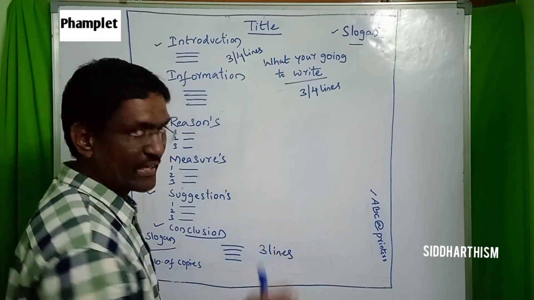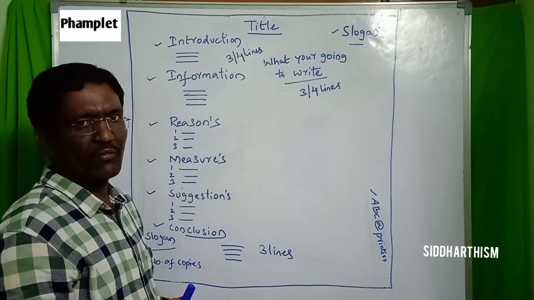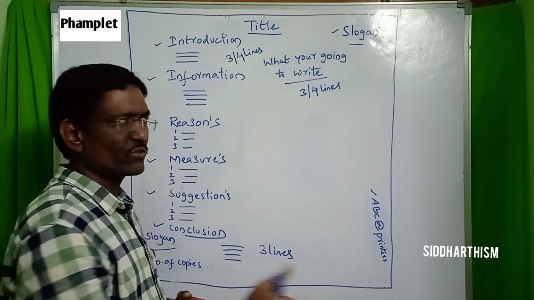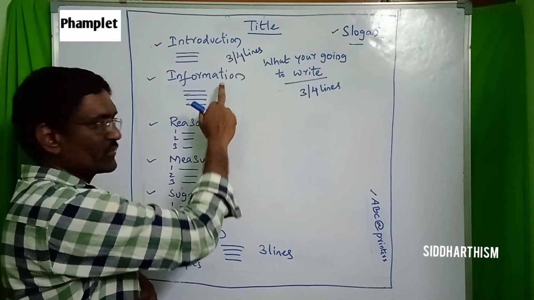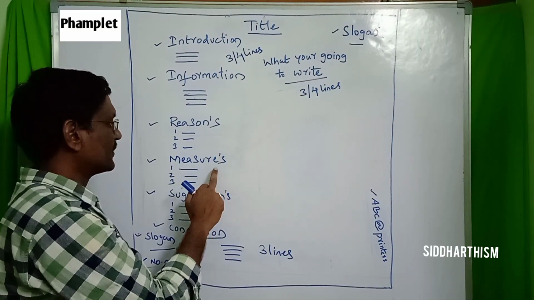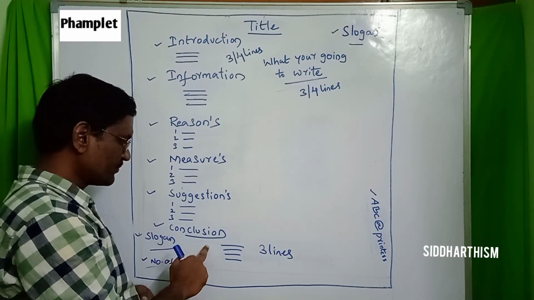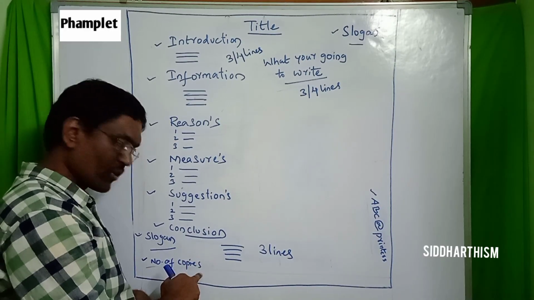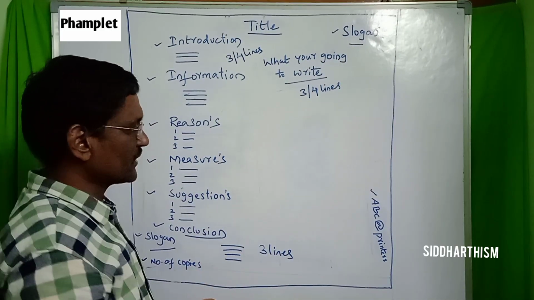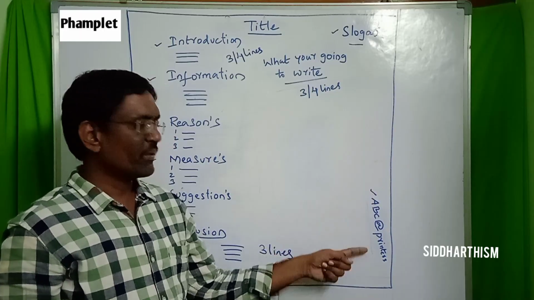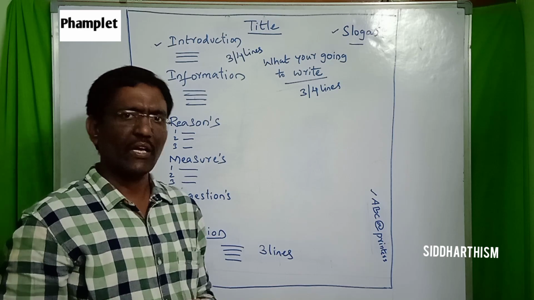These are the major elements, whether we write them or not, that is the most important. Once again I'll repeat: title is important. The title they are going to give in the exam, whatever concept they are asking, that will become the title. Next is introduction. Next is information. Then reasons. Then measures. After that, suggestions, conclusion. Then next, number of copies, slogans, where adjustable areas are there. And next, printers. Now we will go deep into each and every element.